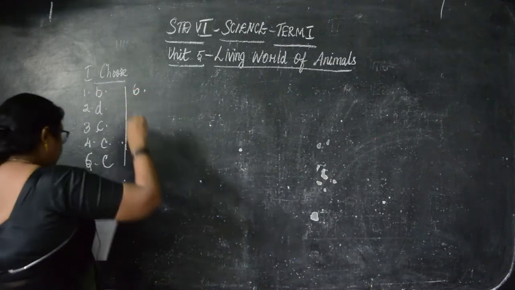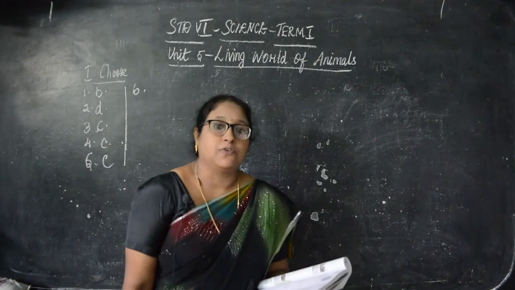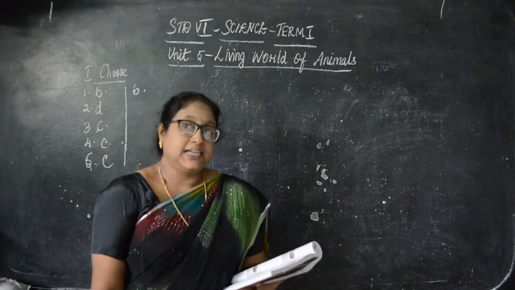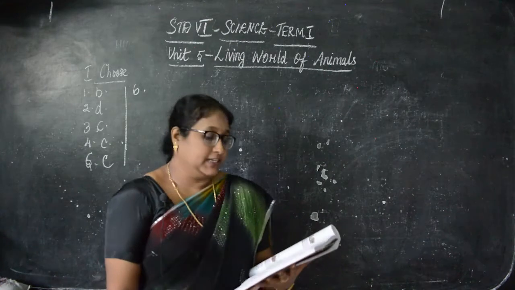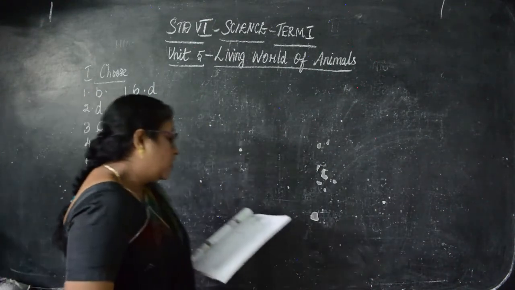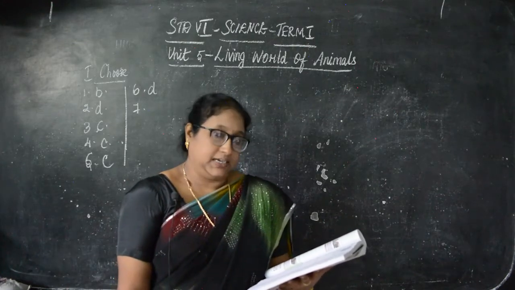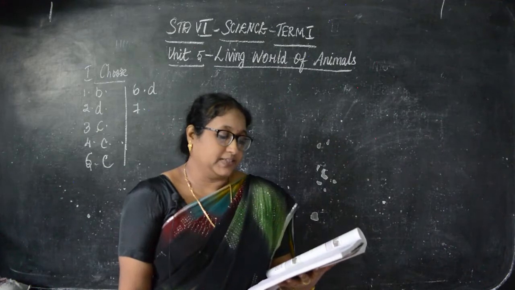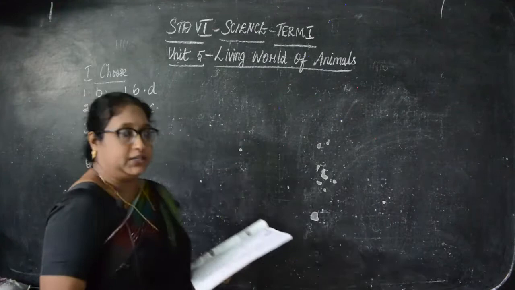Then sixth one, choose a set that represents only biotic components of a habitat. For that, D is the correct answer. That is aquatic plant, fish, frog, insect. Then 7, which of the following cannot be called a habitat? C, cultivated land with grazing cattle. So the answer is C. Mark it properly, children.